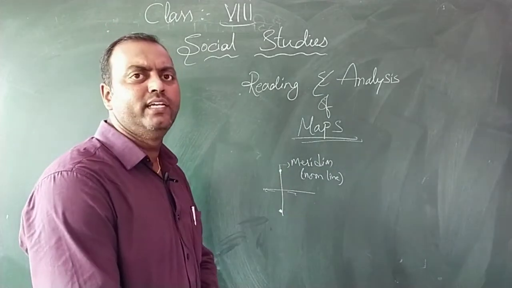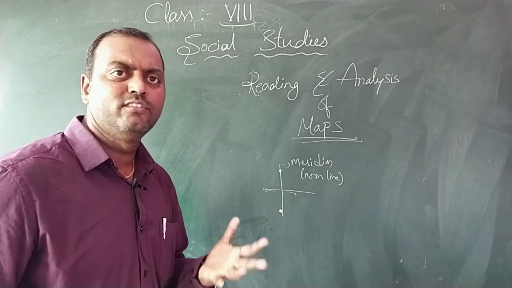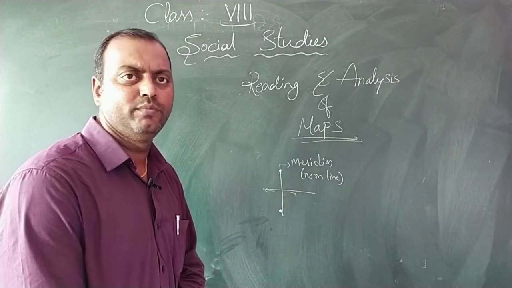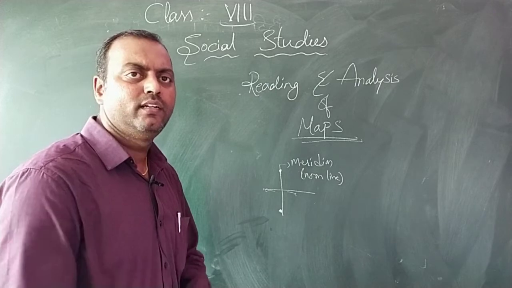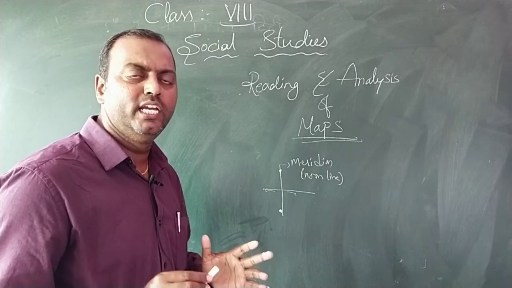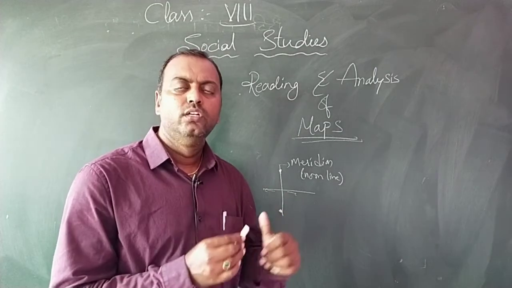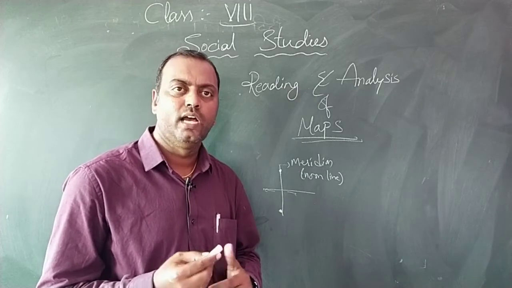They also provided the information that Earth is not a flat body. Earth is round in shape, or disc in shape. But they knew only about three continents. One is Europe, the second one is Asia, and the third one is Africa.